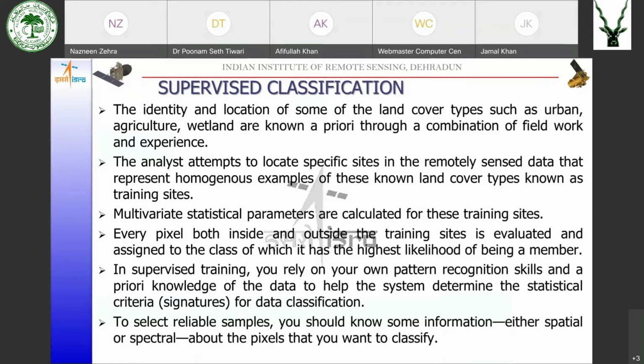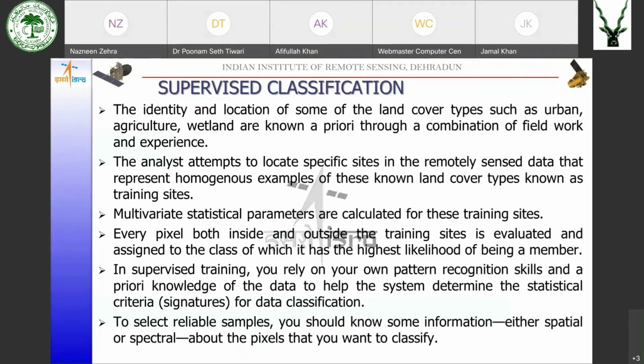Based on certain criteria, every pixel is evaluated as to whether it belongs to training site 1, 2, 3, and so on. In supervised classification, you rely on your own pattern recognition skills and a priori knowledge of the data, and the system determines the statistical criteria for data classification.